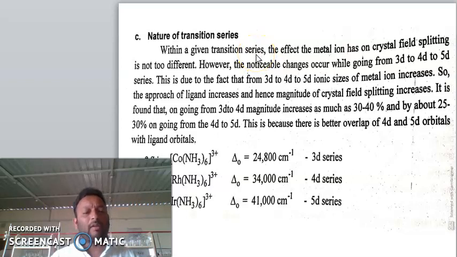These three factors affect the crystal field splitting.